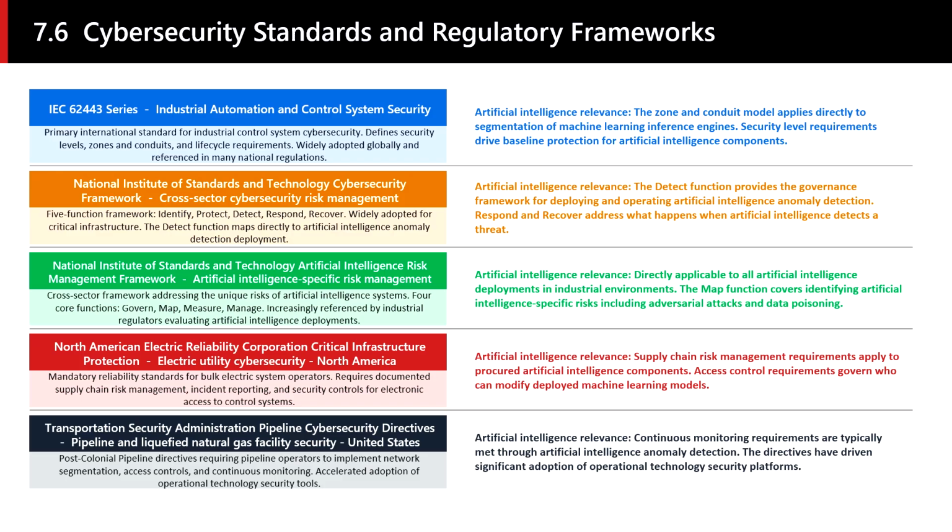This slide covers material that is often absent from discussions of industrial artificial intelligence deployment, but which is essential for anyone responsible for the security of systems incorporating machine learning models. When you deploy an artificial intelligence system in an industrial environment, you are not only adding new capability, you are adding a new attack surface. The 5 attack vectors shown here are specific to machine learning systems and have no direct equivalent in traditional control system security. Data poisoning is particularly insidious because it occurs during training, before the model is ever deployed.